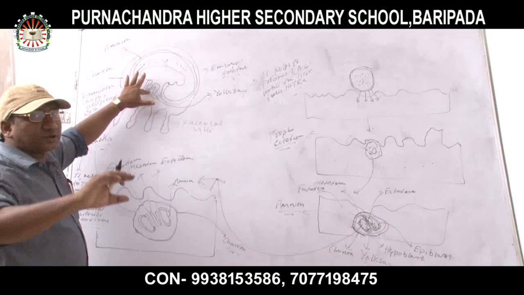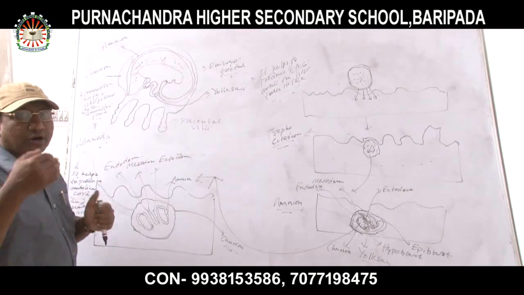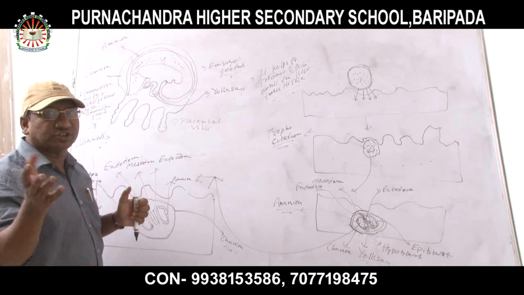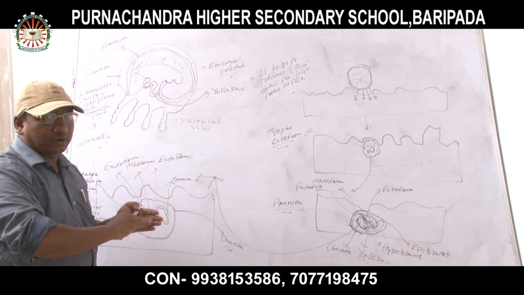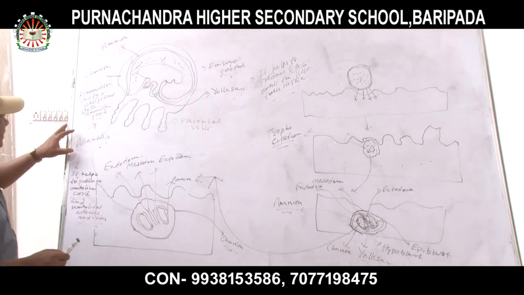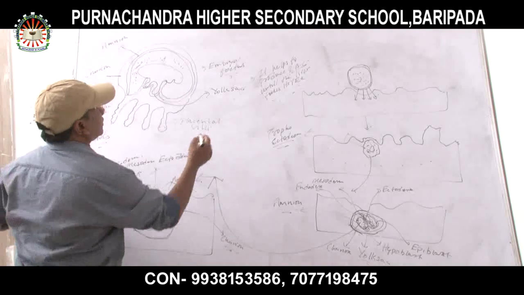So, what are the functions of arteries and veins? The main function of arteries and veins is the exchange of gaseous materials, food, and nutrients from the mother's placenta to the fetal placenta. These are the functions of what? Allantois. Now, what are the functions of amnion?